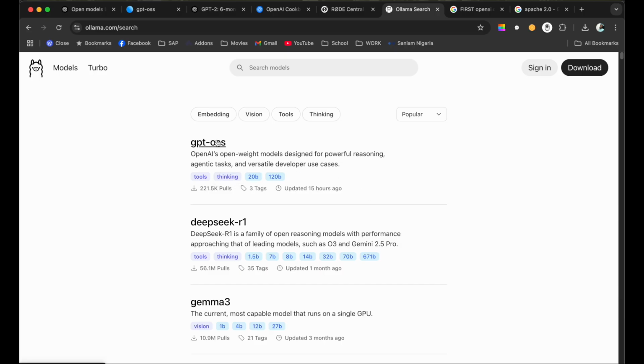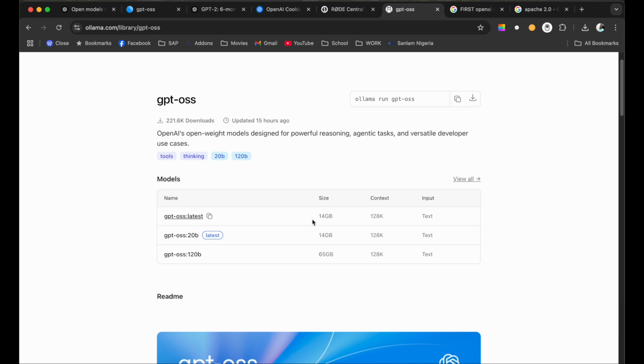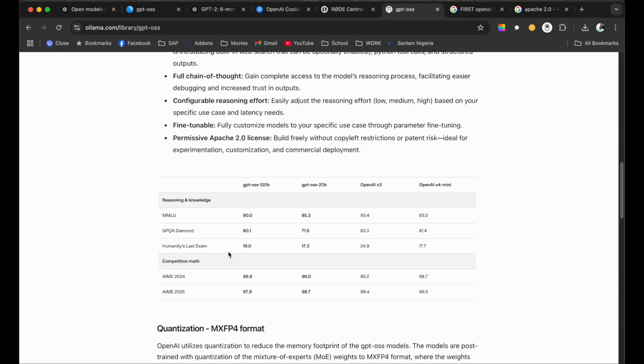Amazing. And once you click on it, now you have the latest one, which I believe should be the 20 billion parameter model. As you can see, the sizes are the same. Unfortunately, I cannot run this model right now because I'm using a MacBook Pro with 8 gig RAM. Even though it's unified memory, this model would not fit. Or maybe we should just try it and see. Maybe not. Now let's look at the benchmarks.